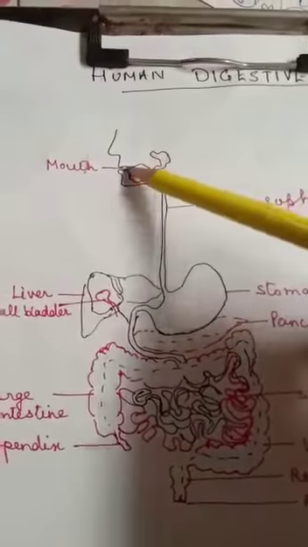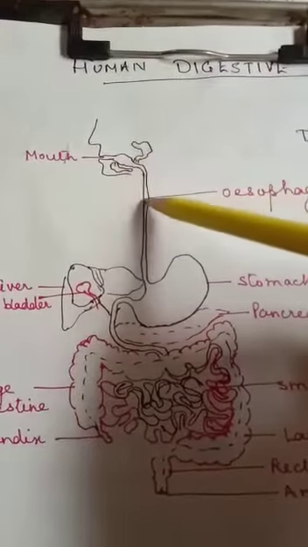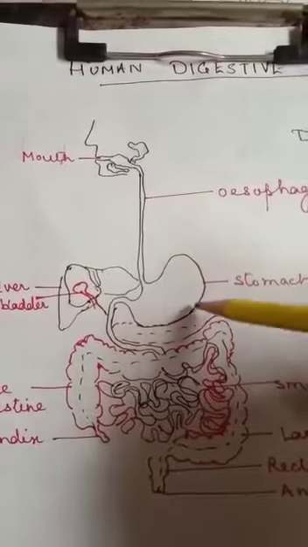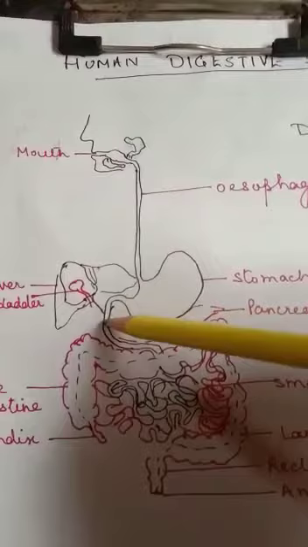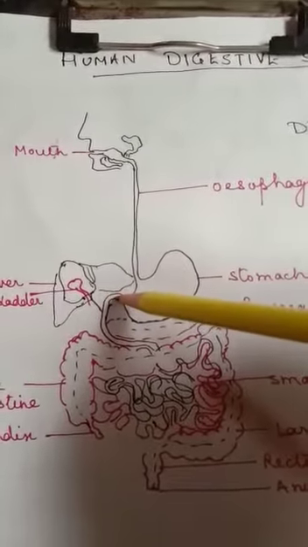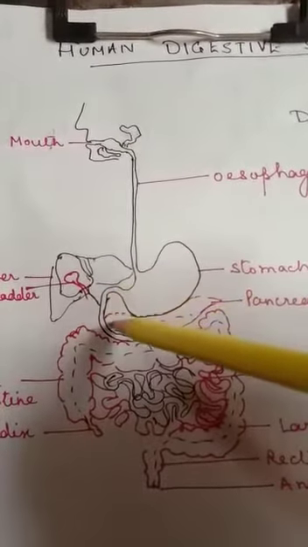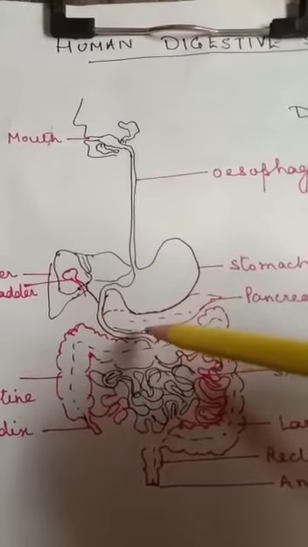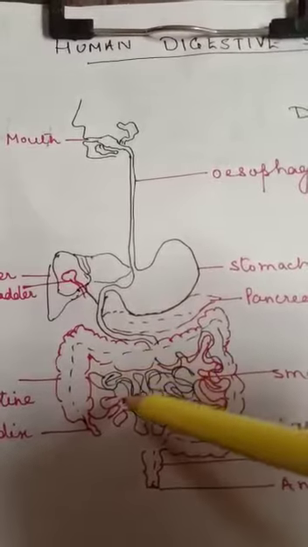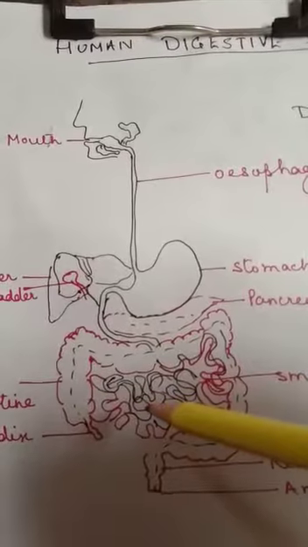See over here in the mouth, you are having salivary glands. The mouth passes to the esophagus, and after the esophagus, here you have the stomach, and from the stomach starts the small intestine from here. This is the small intestine starting. Now the diameter of the small intestine is small compared to the diameter of the large intestine. You can also see that the small intestine is a highly coiled structure.